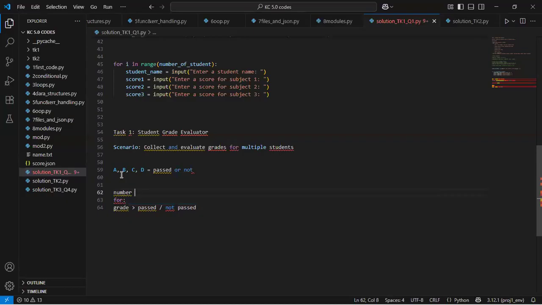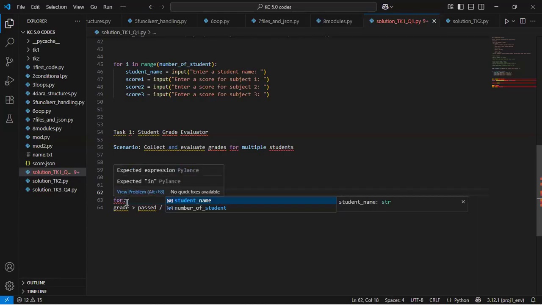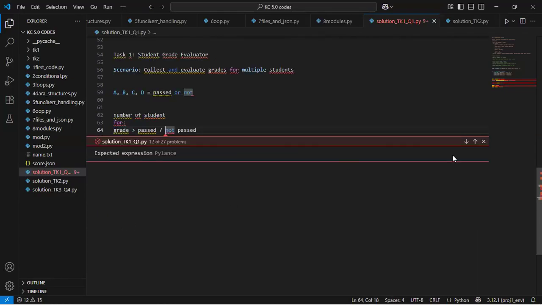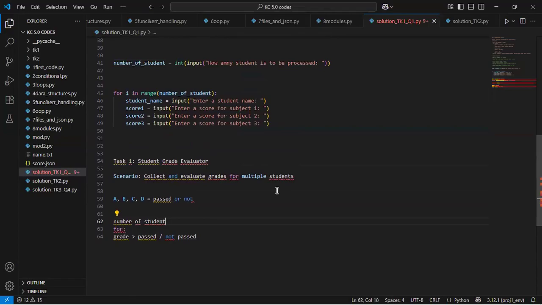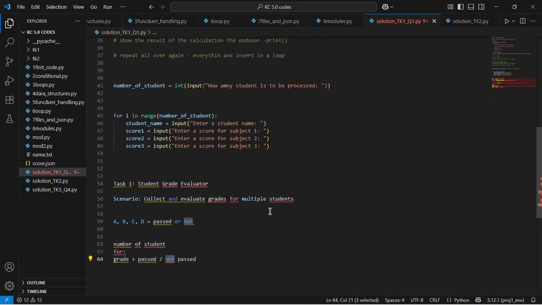So these are the things that I need to solve that particular task: the number of students, right? And then I'll use this number of students and do a for loop there. After that, I'll collect your grade, and then I'll decide if you passed or not passed at the basic grade evaluator understanding.